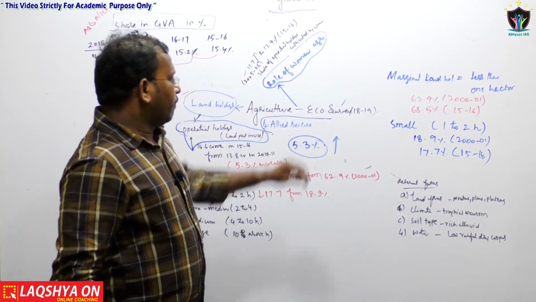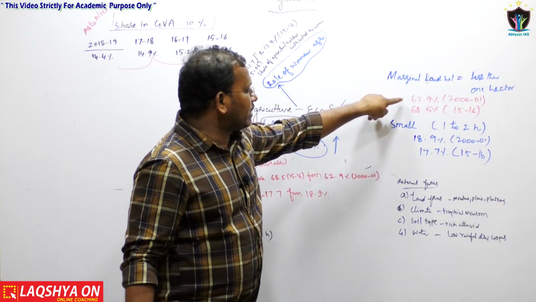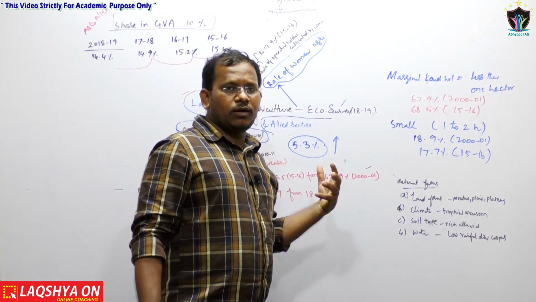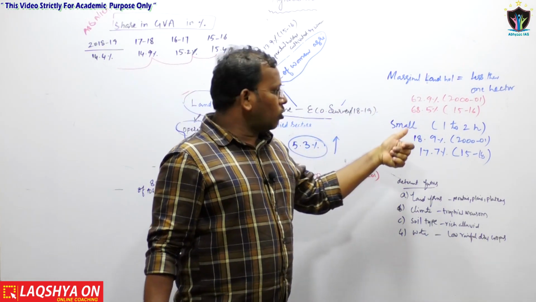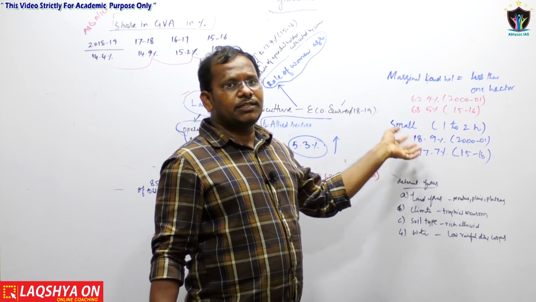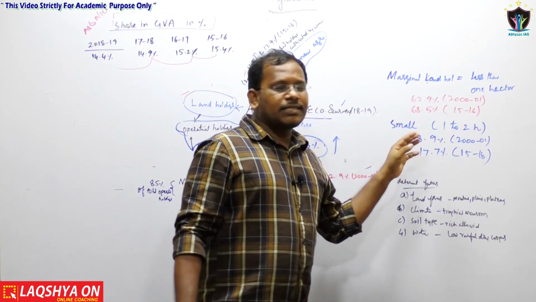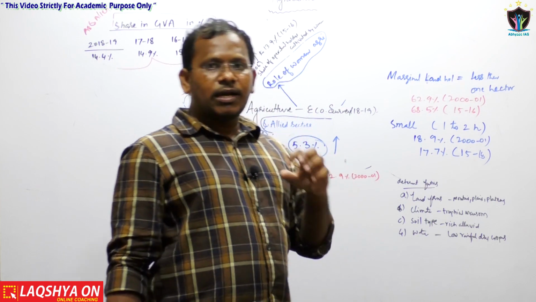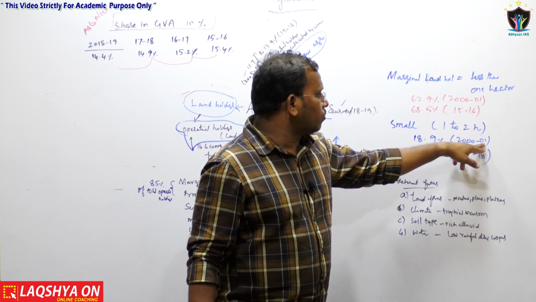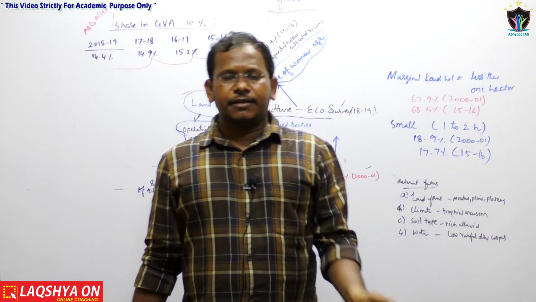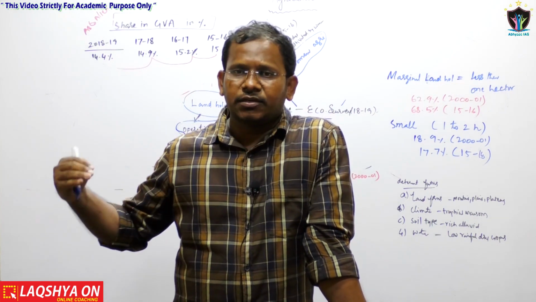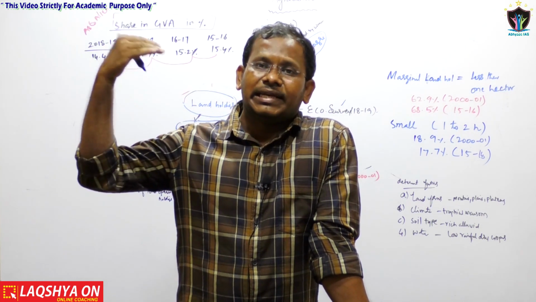When marginal land holdings increased from 62.9% to 68.5% of the total operational land holdings, the small land holdings decreased from 18.9% to only 17.7%. What does this mean? Comparing 2001 to 2015-16, small land holdings have decreased, whereas marginal land holdings have increased.